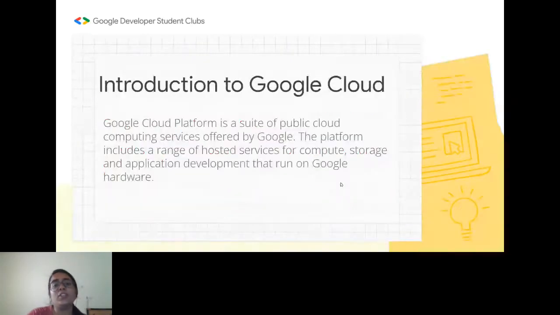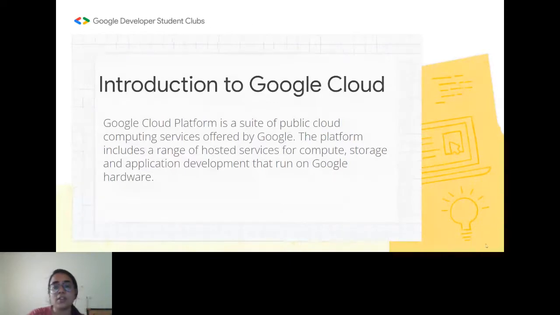So yeah, what is Google Cloud basically? Google Cloud Platform is a suite of public cloud computing services provided by Google. You all must be aware of what is cloud, right? It's not the metaphorical clouds that we see in the sky. It's basically a storage platform. Google Platform is also providing this kind of cloud services, and we see it in our day to day basis also, like we have Drive and all that. Even those are all stored in the cloud, right? So Google Cloud is basically a platform which is providing these services to us.